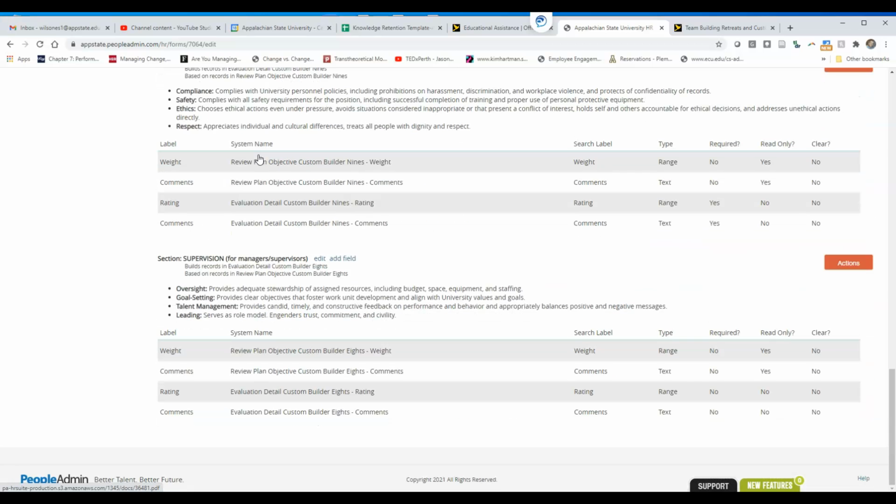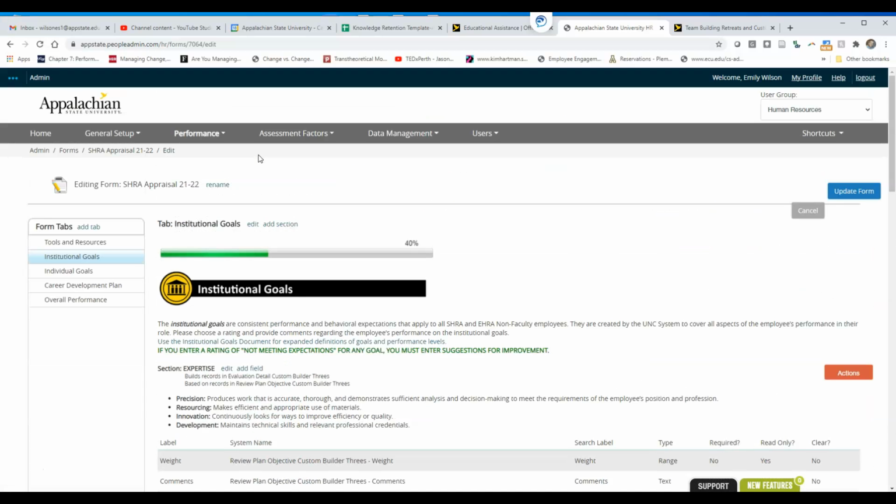So it's always good to point people to that because it has a really good breakdown of, especially on these institutional goals, what the various levels of performance actually look like. And I tell people, just copy and paste. Just go through and copy and paste the language and update it so it is more specific for the person you're supervising. But you don't need to start from scratch. You don't need to reinvent the wheel. Just go with what's already there.